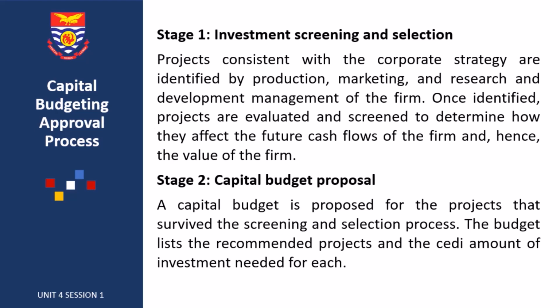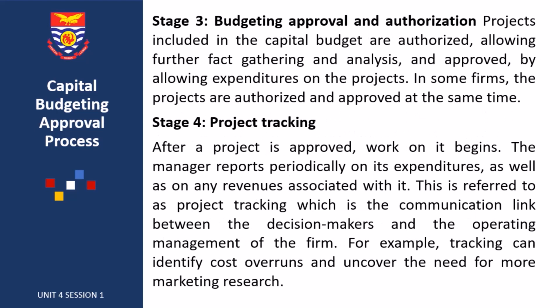The amount that will be needed in those recommended projects must be known. Stage 3 is budgeting approval and authorization. In stage 2, you did a proposal for each of the selected projects. In stage 3, projects included in the capital budget are authorized, allowing further fact gathering and analysis, and approved by allowing expenditures on the project.